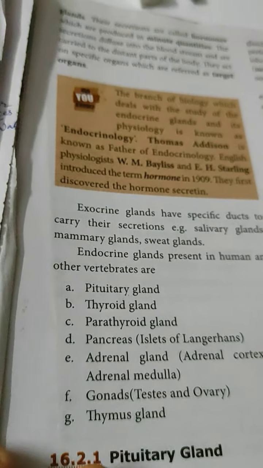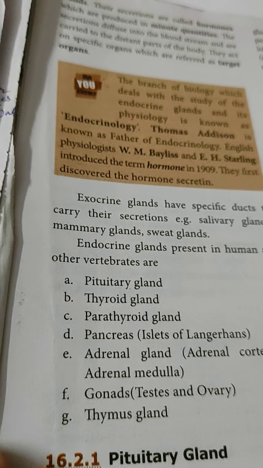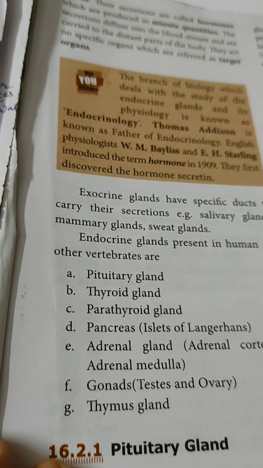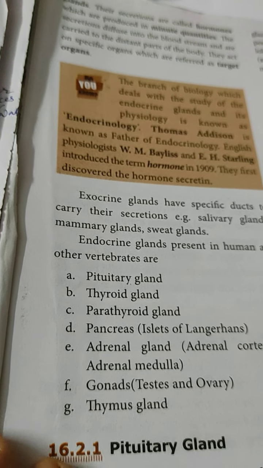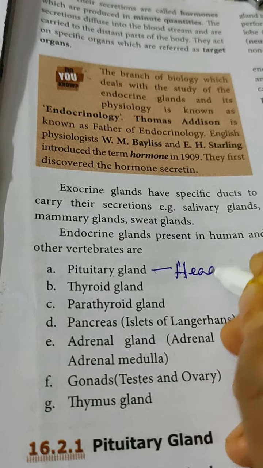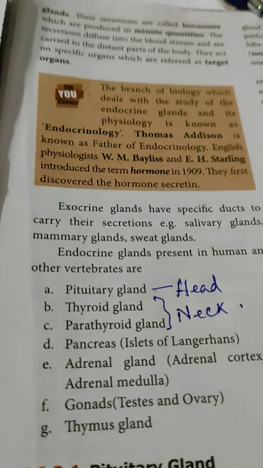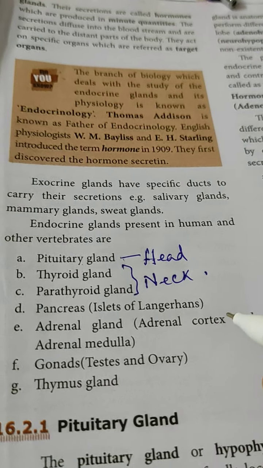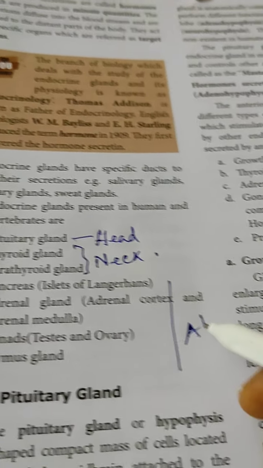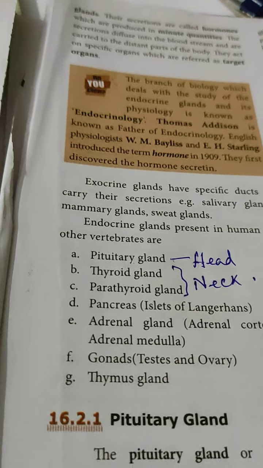What are the glands? There are many glands in different parts of our body. We will also be discussing their location. Pituitary gland is present in our brain, in the head region. Thyroid and parathyroid glands are located in the neck region. Pancreas and adrenal gland are located in the abdomen region. So all these glands we have to study.